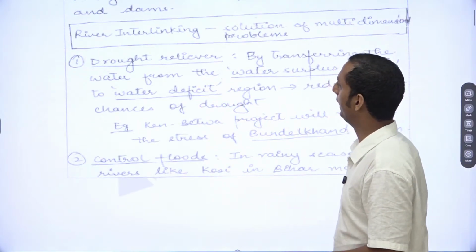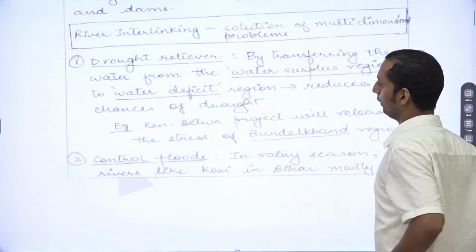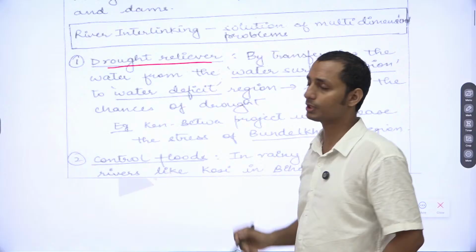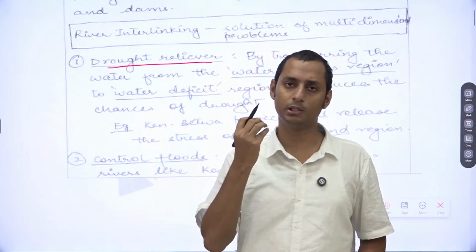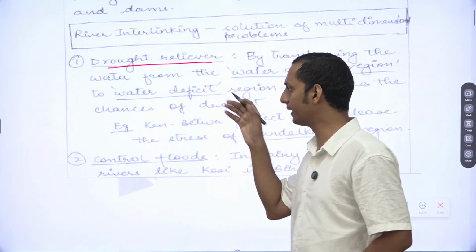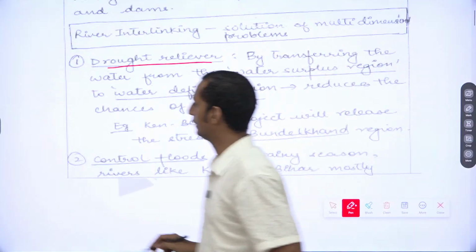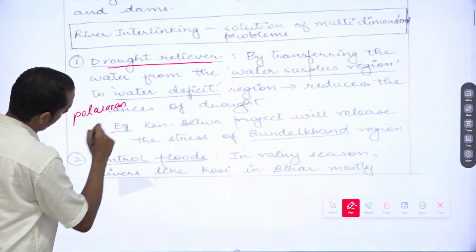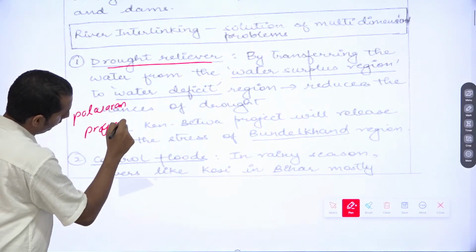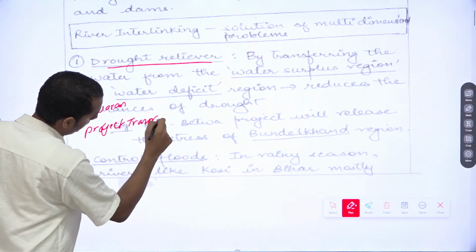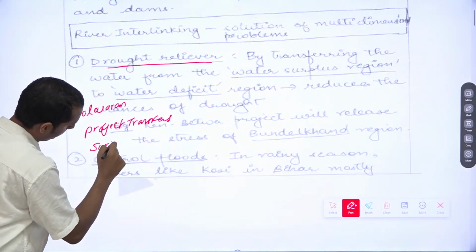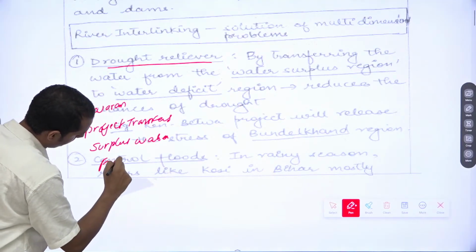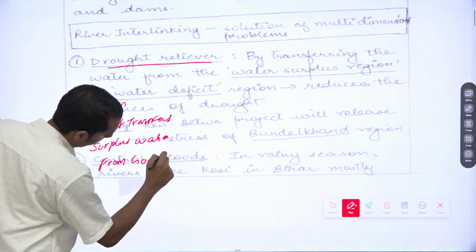So you can see here, interlinking as a solution to the problems. Here she has mentioned drought relief. Now try to mention all these examples, because you need to mention them. In case of drought relief, you can mention that the Polavaram project transfers surplus water from Godavari to Krishna.